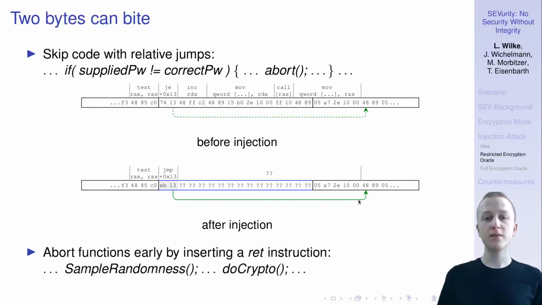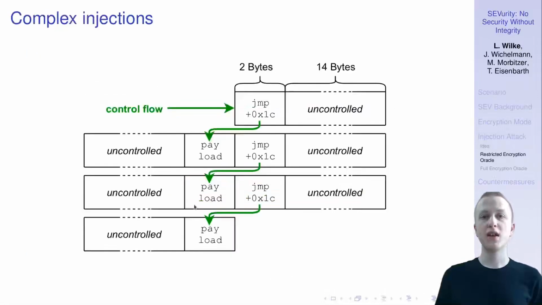Now, a similar approach can also be done with the return instruction to shut down function calls. And for this, we simply inject these return instructions early on in the function. And the beauty about these methods is that we don't have to care about the uncontrolled 14 bytes here, because we simply jump over them in both cases here. And yeah, building on this idea of jumping over the uncontrolled areas, we can inject even more complex programs into the VM by using this pattern here.